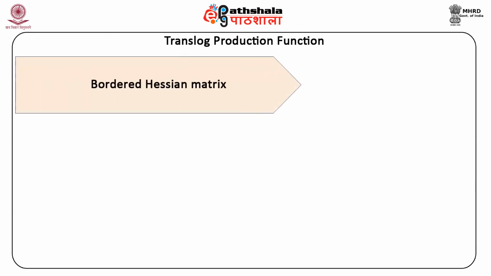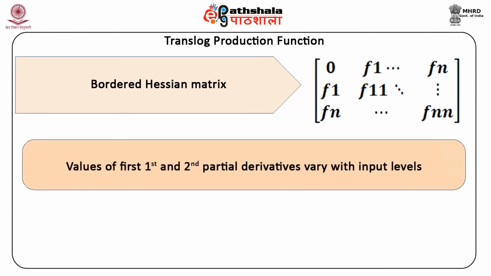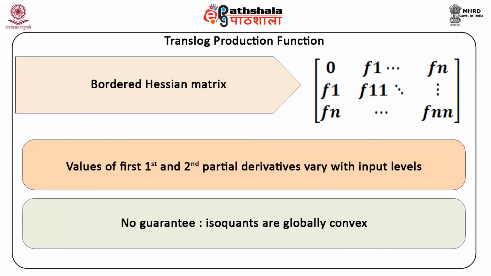The bordered Hessian matrix is shown here. The values of the first and second partial derivatives vary with input levels. There is no guarantee that the isoquants are globally convex.